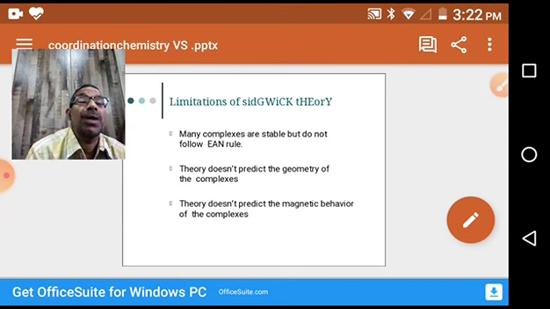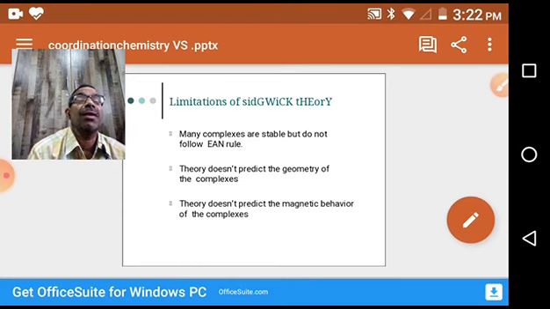For example, potassium hexacyanoferrate, potassium hexacyanoferrate complex, or hexaamine cobalt chloride. Take any example, try to calculate the EAN.